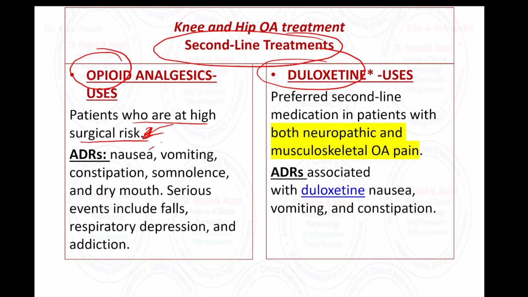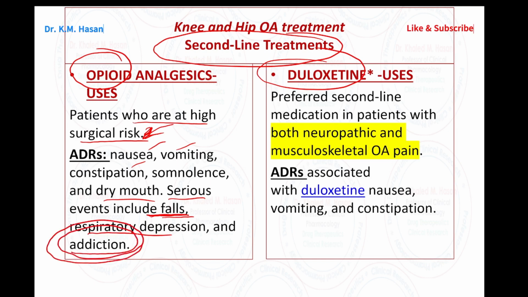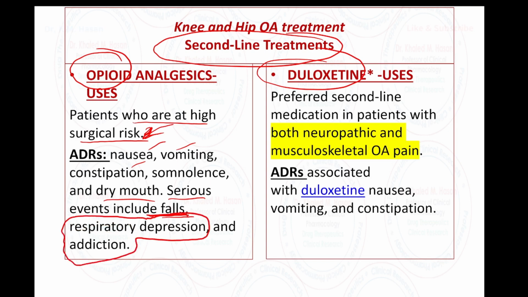Opioids may cause nausea, vomiting, constipation, and dry mouth. Serious effects could be risk of falls, respiratory depression, and the risk of addiction. So please remember two important things regarding opioids when you prescribe them to your patient: respiratory depression and addiction.